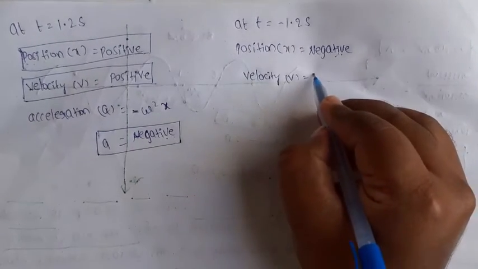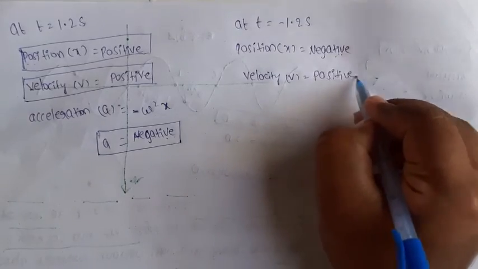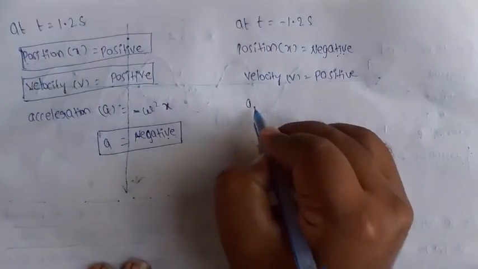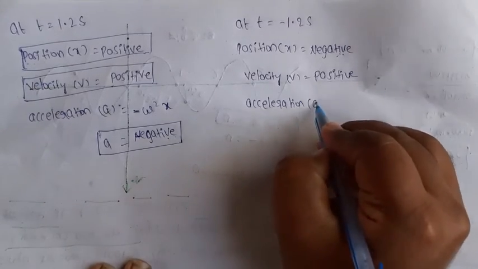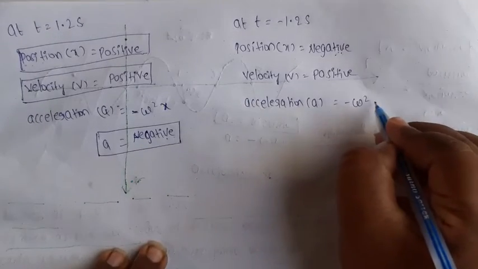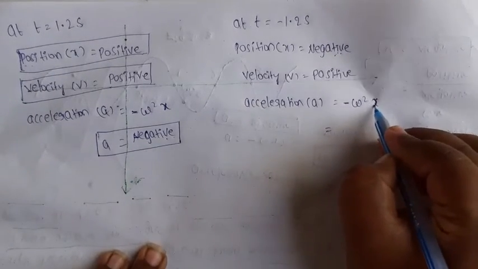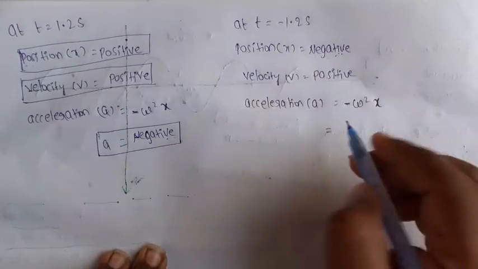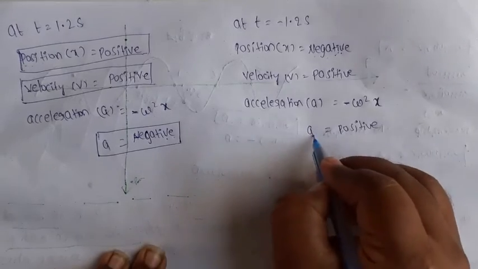So velocity is positive. Next, acceleration. Acceleration A equal to formula minus omega square x, minus into minus, so acceleration is a positive value.